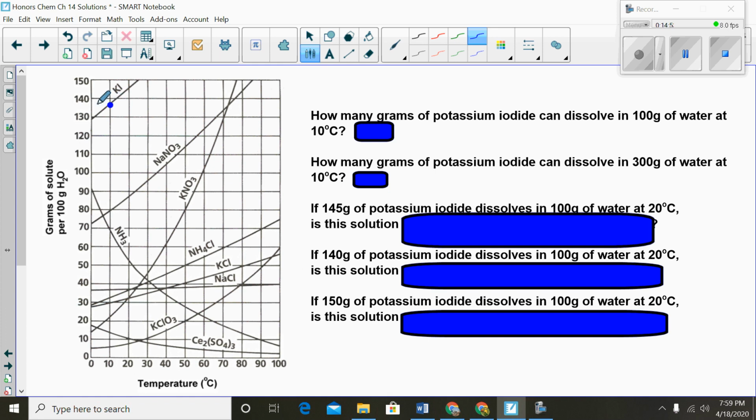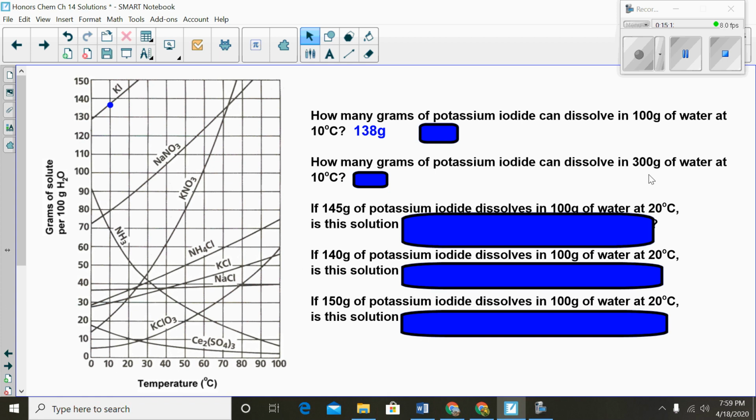You have to look to the left, and you kind of have to estimate here. So for me, that's looking like 138 grams of KI. That is how much will dissolve in 100 grams of water at 10 degrees Celsius. So that's how you read it.